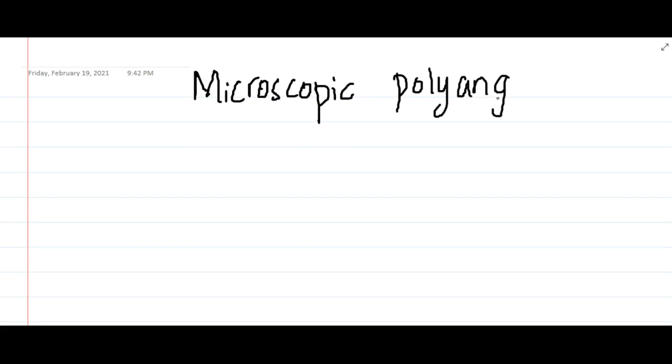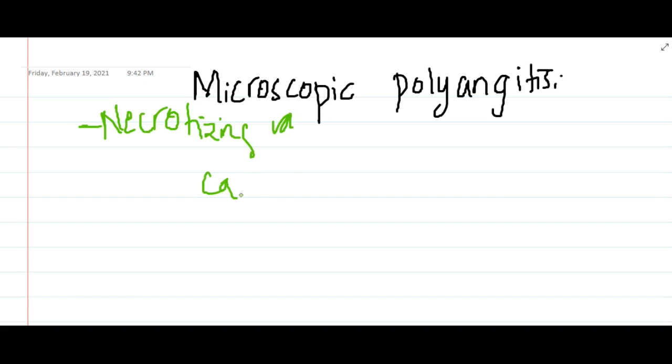Hello friends, let us now learn some important points about microscopic polyangiitis. This microscopic polyangiitis is actually a necrotizing vasculitis which will affect the capillaries, arterioles and venules.